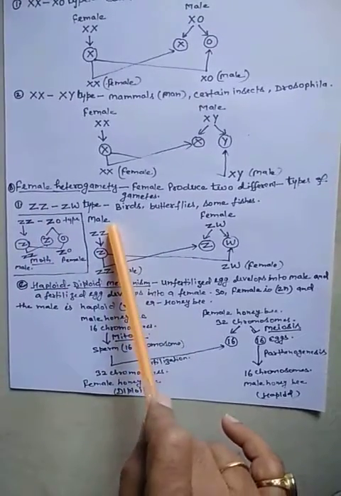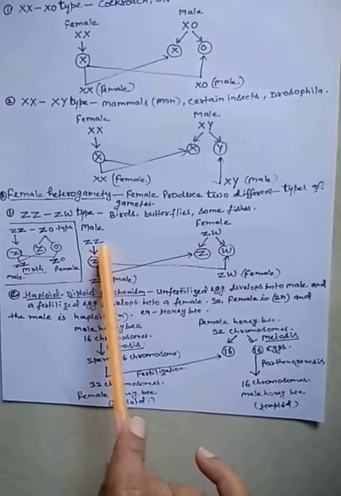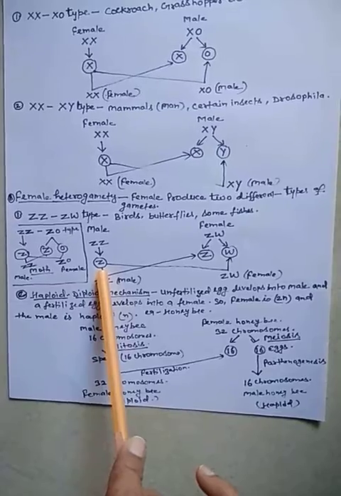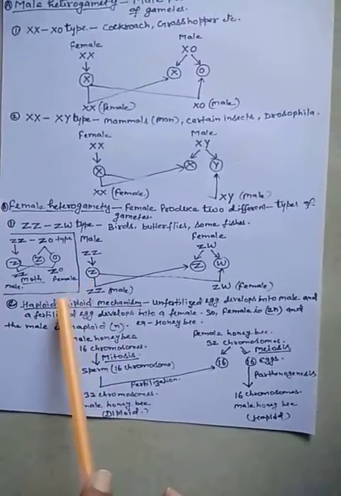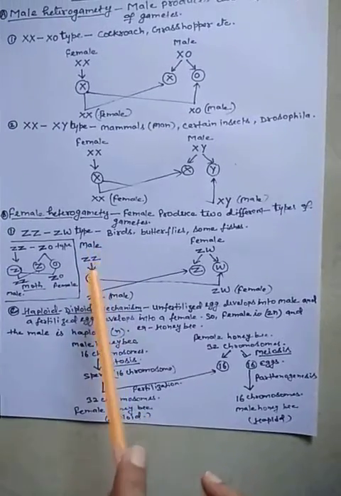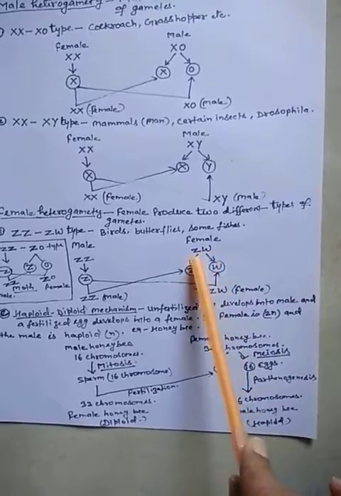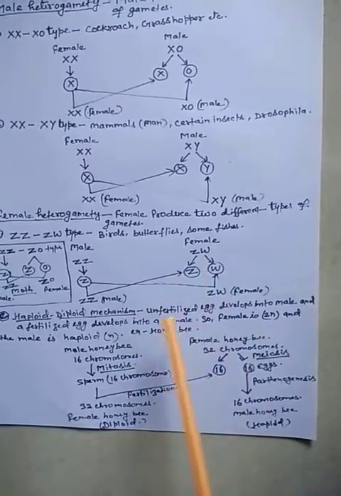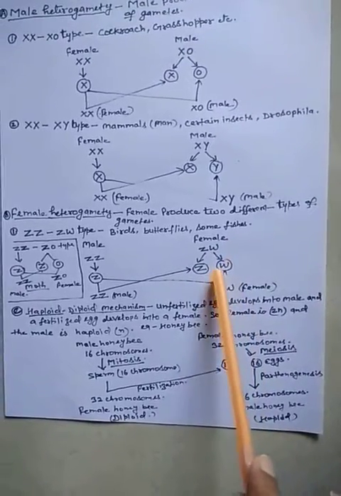So suppose this is the male having a pair of sex chromosomes that is represented by ZZ. It produces only one type of male gamete or sperm, because all male gametes contain the Z chromosome. So males are homogametic, while the female contains two types of sex chromosome, Z and W, and it produces two types of gametes, means the females are heterogametic.